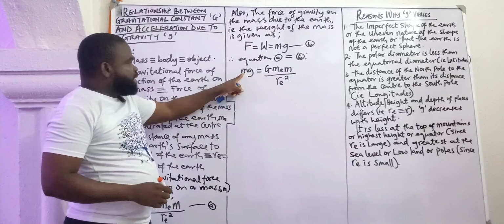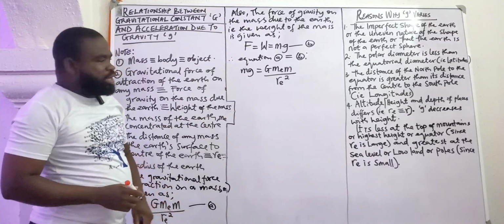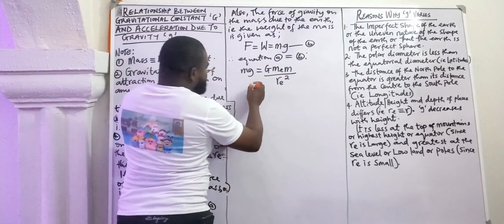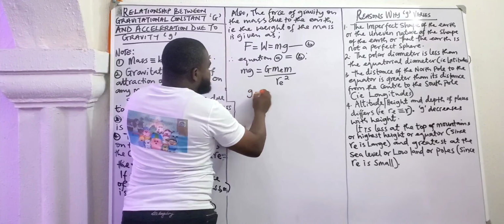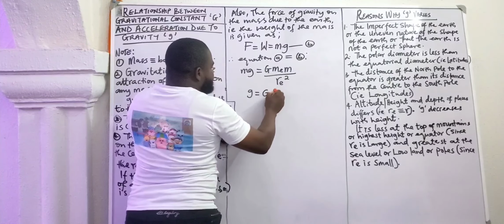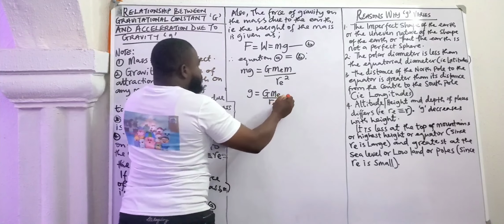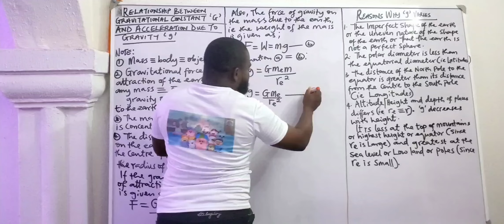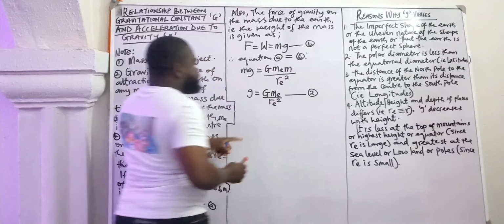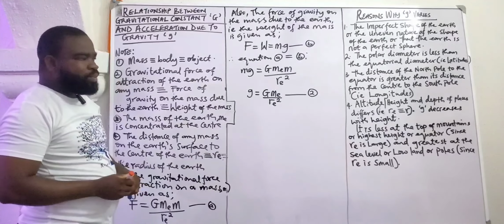Obviously, you will see the mass of the body is common, so we can eliminate it. That will give us g equals capital G, mass of the Earth, divided by the radius of the Earth squared. This is the relationship we need. Let's call it equation 2.